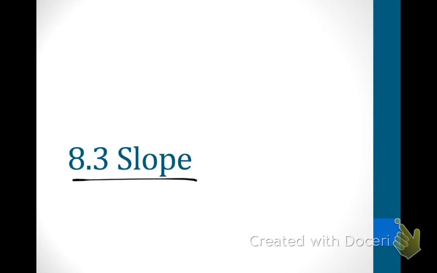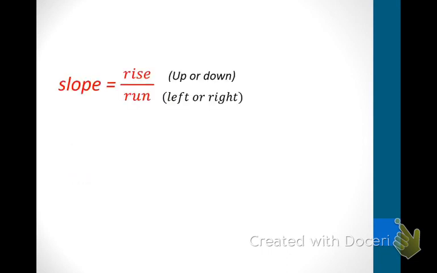And today we're going to be talking about slopes. Go ahead and write this down. I've got a formula for you that you're going to need to memorize. Slope equals rise over run. The rise is when you go up and down. The run is when you go left or right. So this is definitely a formula you will want to keep memorized. Slope equals rise over run.